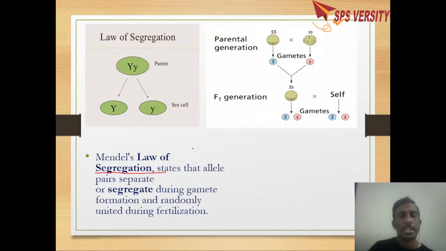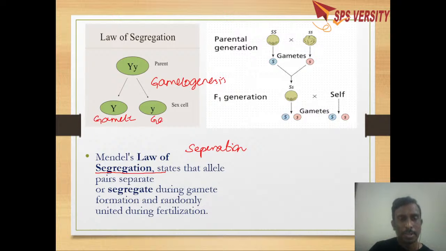Segregation means separation. So during the formation of gametes, alleles are separated. For example, if you take a gene with alleles capital Y and small y, during the formation of gametes, that is gametogenesis, capital Y goes to one gamete, and small y goes to the other gamete.